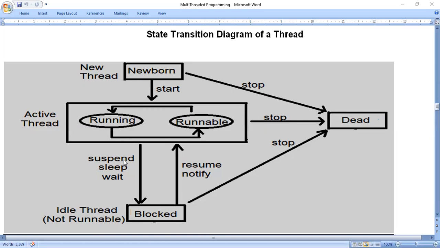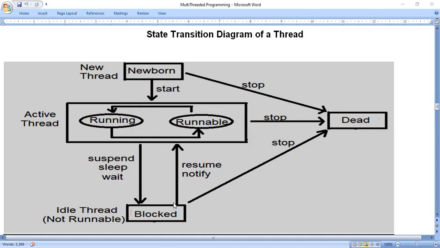We can do this by using three concepts. In English also we come across suspend, which means for the time being not working. Sleep also means for the time being not working. Then wait also. If we tell someone to wait for some time, it means you should not do any work. So: suspend, sleep, wait.